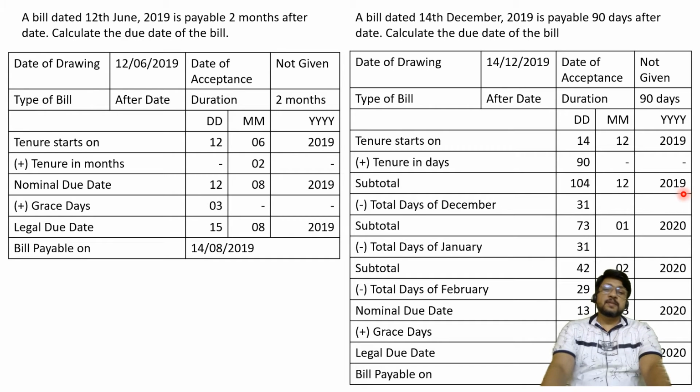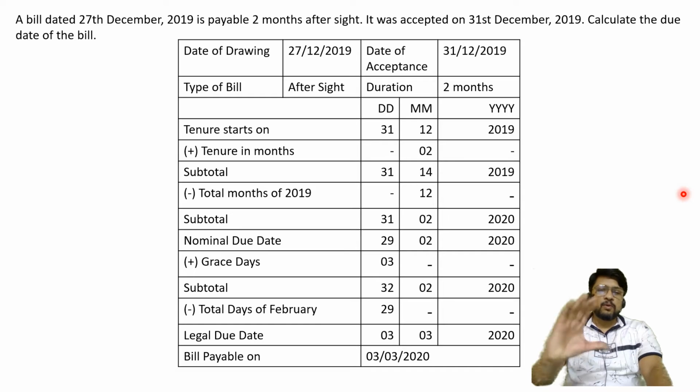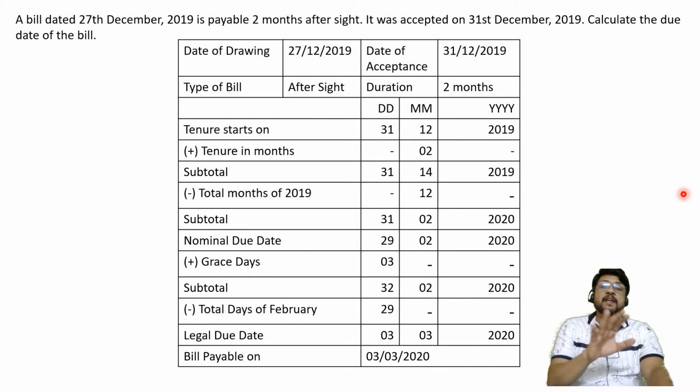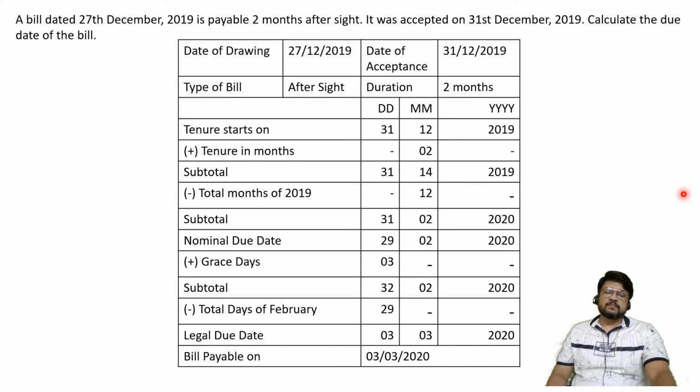Okay, so this is a very good method of calculating the due date. Now one more problem. This is possible to be solved in an easy method also, but let me consider our complete step-by-step method. Just by using your hands you can quickly calculate the answer. I know that particular thing, but I want you to understand how the step-by-step working actually happens.